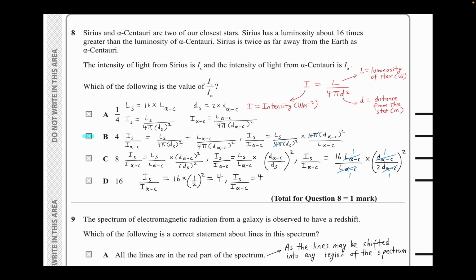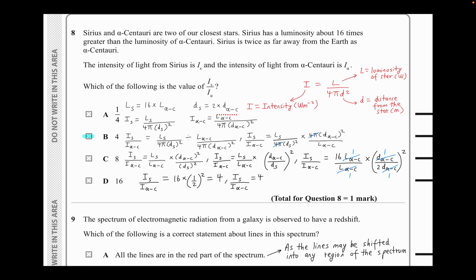Remember, this formula, I think, should be in the formula sheet. Hopefully you guys have checked. Usually the formula sheets are on the back of the papers, so remember to check for those. Intensity here would be measured in watts per meter squared. Luminosity of a star is in watts, and D just stands for the distance from the star in meters.